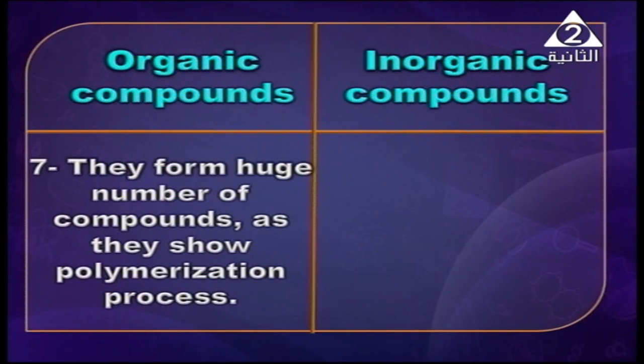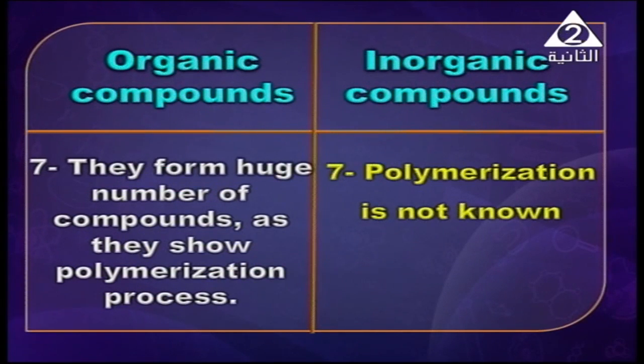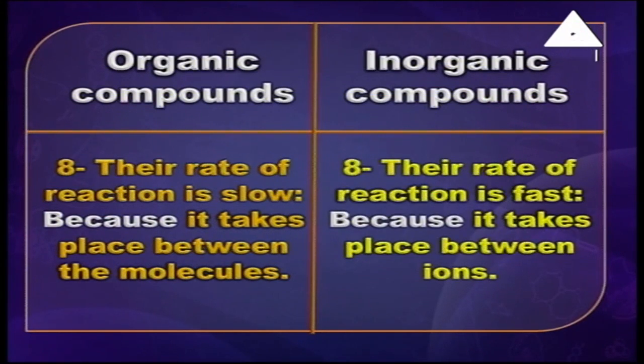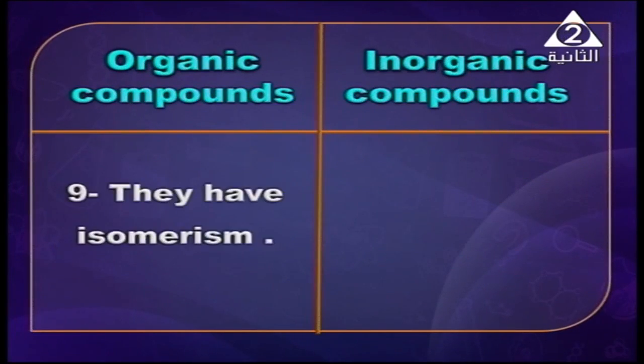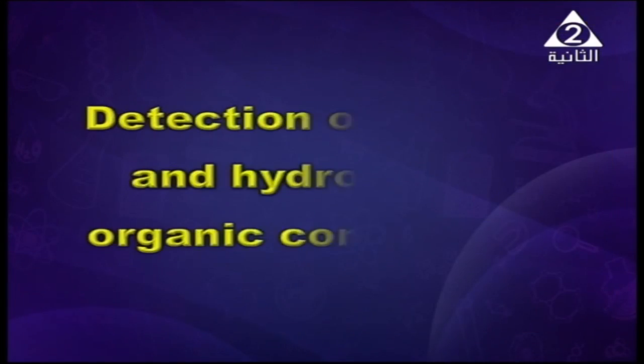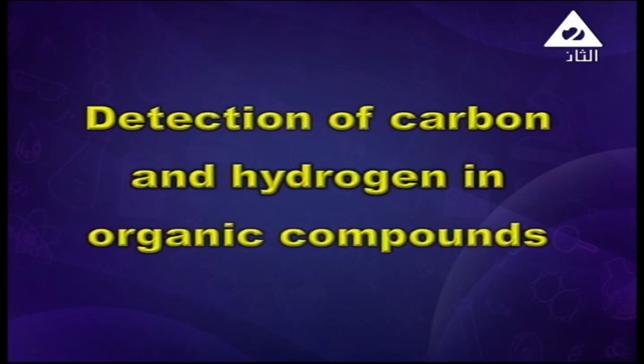Organic compounds form a huge number of compounds as they show the polymerization process, while the polymerization process is not known for inorganic compounds. For organic compounds, the rate of reaction is slow because it takes place between molecules, while for inorganic compounds the rate of reaction is fast because it takes place between ions. Organic compounds show isomerism, while inorganic compounds don't. Here, my dear students, to know whether a compound is organic, we have to detect the presence of carbon or hydrogen in it.